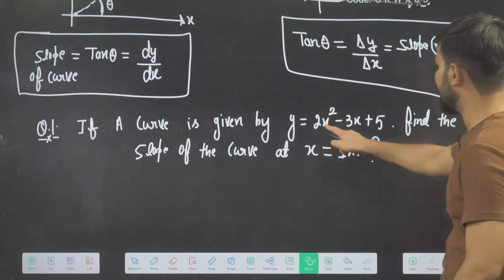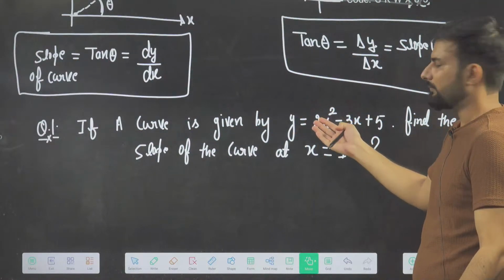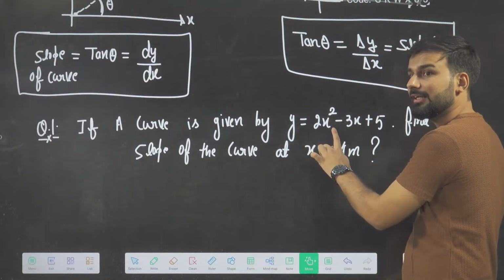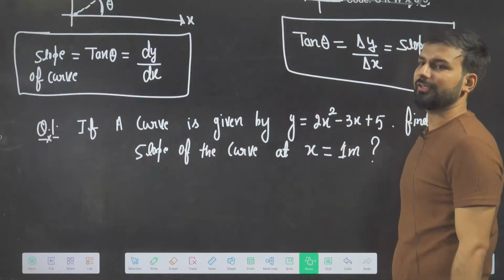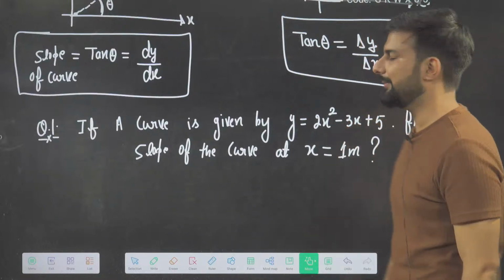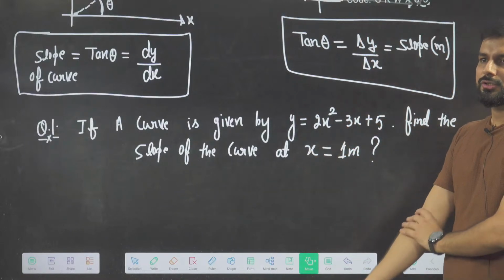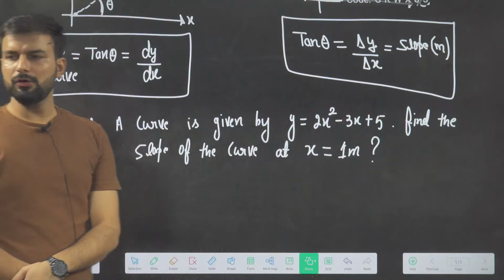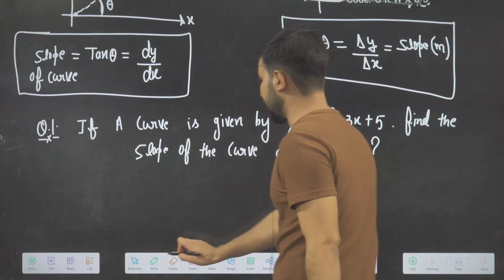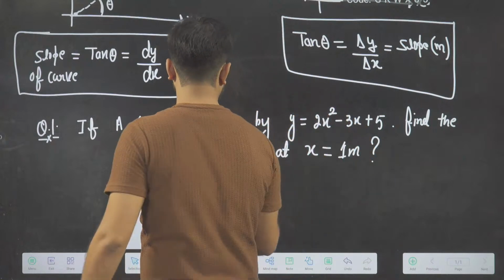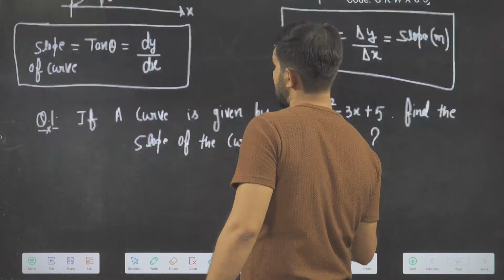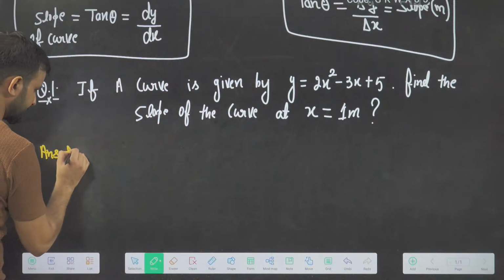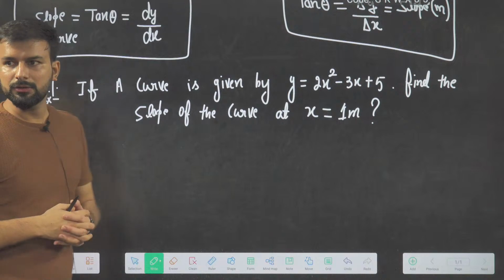How will you find it? This is the equation. This is a graph. This is a function, dependent, independent. We can make the graph of it, that we will not study. That is the mathematics part. But we can find the slope. So how do we find the slope? Tell me fast, everyone, what do I have to do to find the slope of this graph?